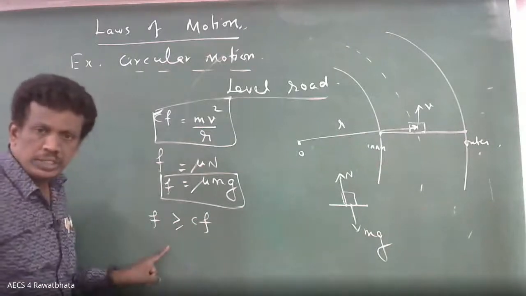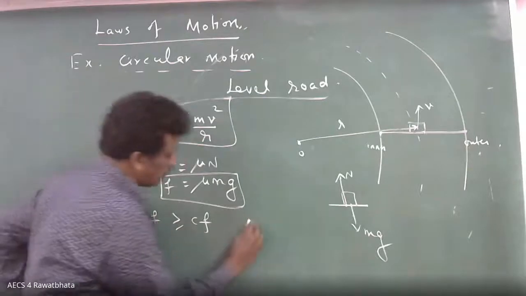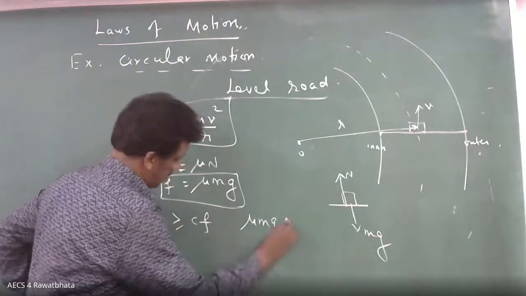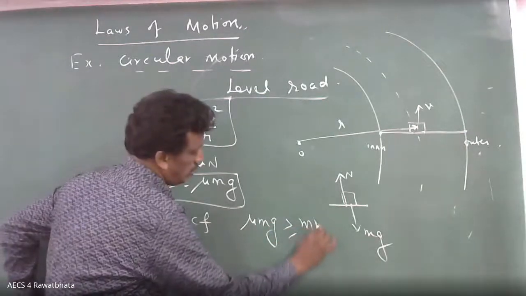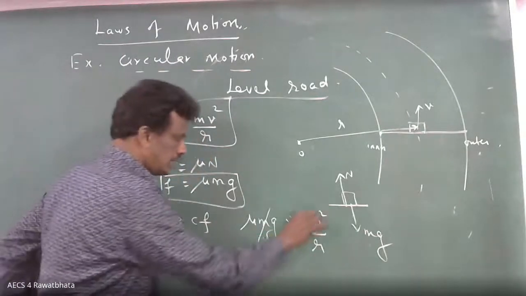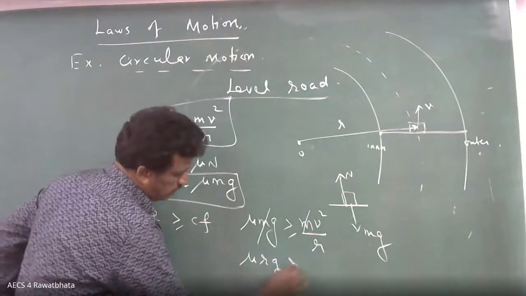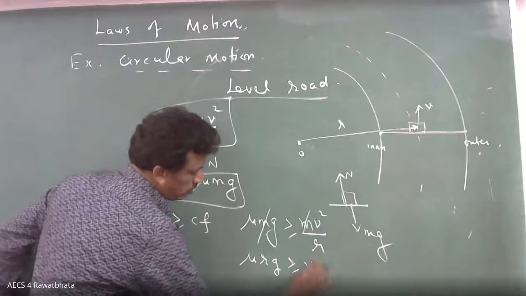Is it visible? Yes. So whatever friction, here friction is mu mg, greater than or equal to mv squared by r. So m is cancelled, and what you get is mu r g greater than or equal to v squared.